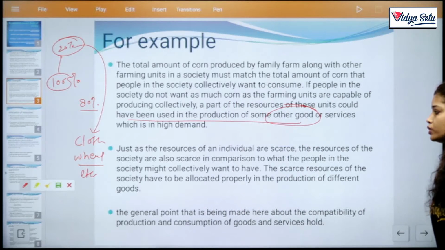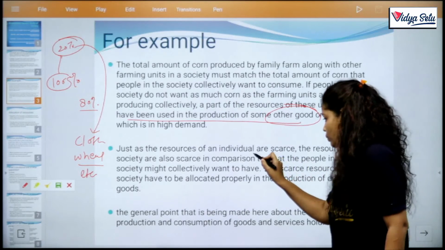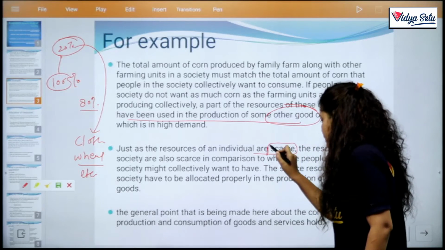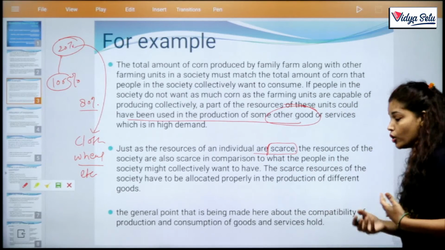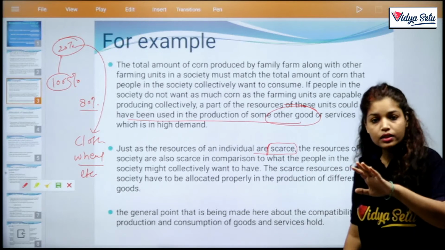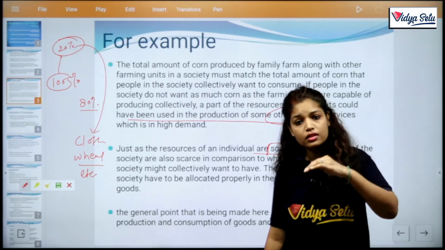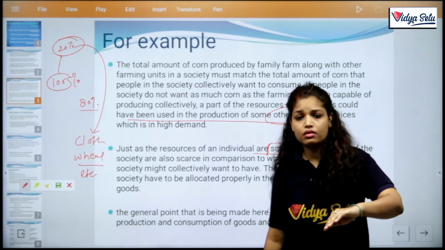Just as the resources of an individual are scarce, the word scarce means very small amount, the resources of the society are also scarce. We don't consider a particular person, we consider the society, the state, the nation, clear?